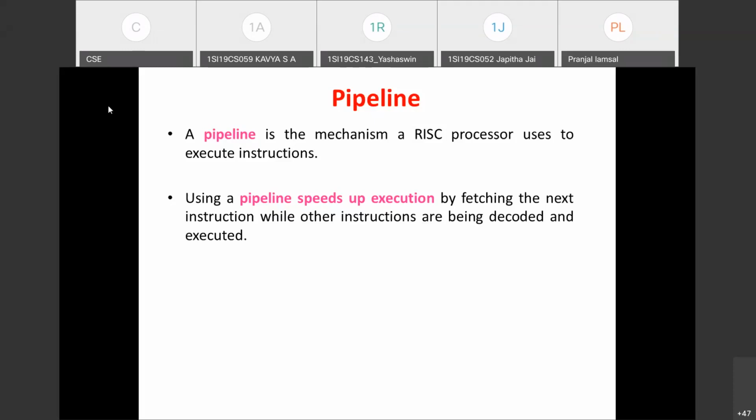So what do you mean by pipelining, and what is the advantage of pipelining? Pipelining is going to improve the speed of execution. So it will be increased. And what pipelining means is fetching the next instruction while other instructions are being decoded and executed. So that is the meaning of pipelining.